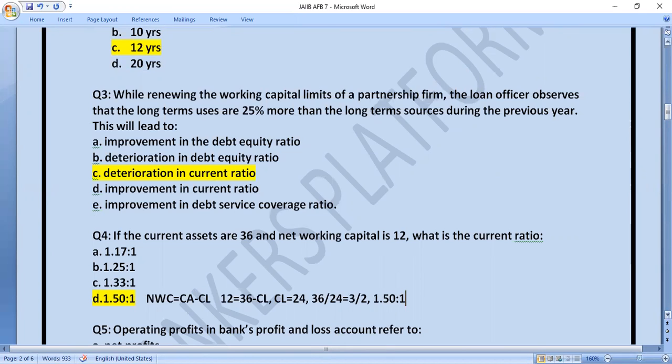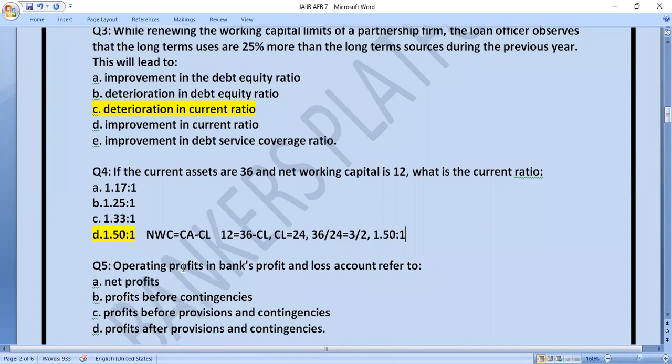Let's move to the next question. Question number 5. Operating profits in a bank's profit and loss account refer to net profit, profits before contingencies, profits before provisions and contingencies, or profits after provisions and contingency. So we are talking about the operating profit. The right answer of this question is C, that is profit before provisions and contingencies. Because you will see that many banks have very good operating profit, but their net profit is nothing. Why? Due to provisioning and contingencies.